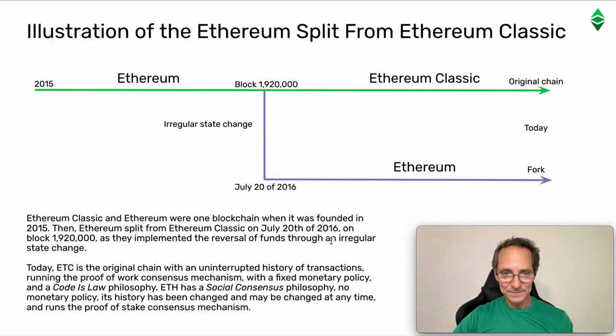ETC today: ETC is the original chain with an uninterrupted history of transactions running the proof of work consensus mechanism with a fixed monetary policy and a code is law philosophy. ETH has a social consensus philosophy, no monetary policy, its history has been changed and may be changed at any time, and runs the proof of stake consensus mechanism.